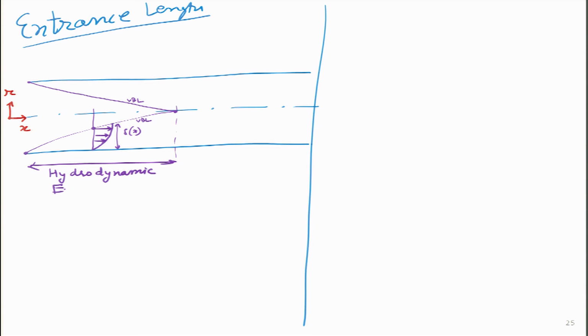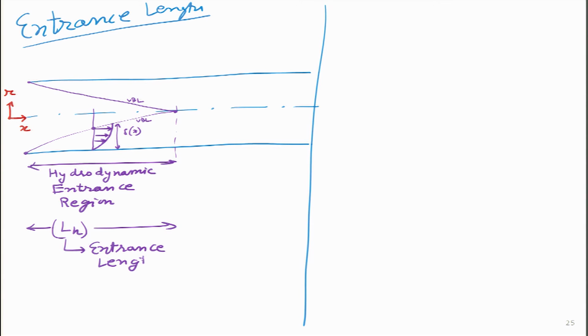Hydrodynamic entrance region, and this length is given as LH. So, this length over here is known as LH, and this is known as the entrance length. Once the flow has reached this particular point, any point after this section over here is known as the fully developed region.